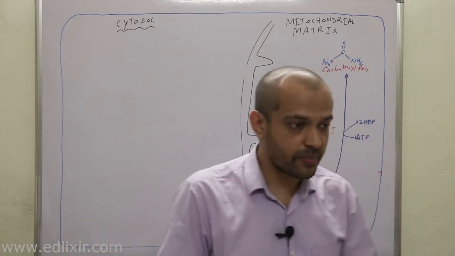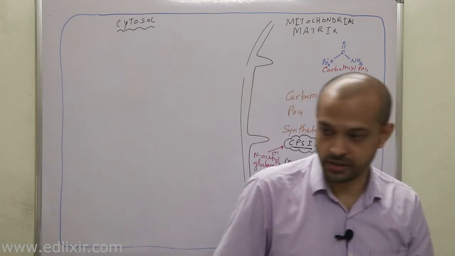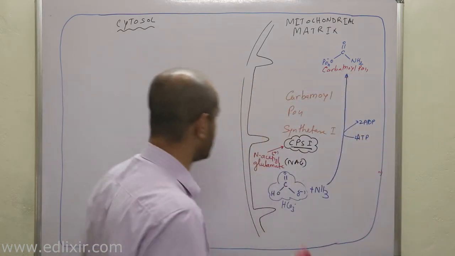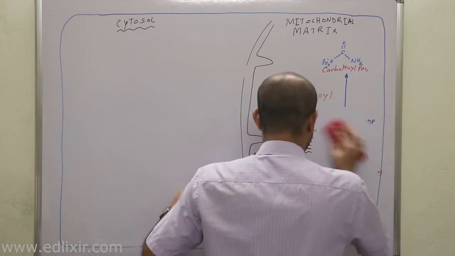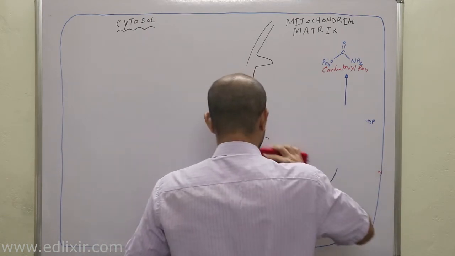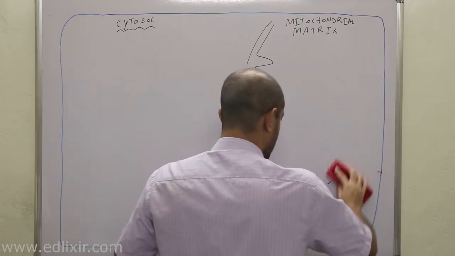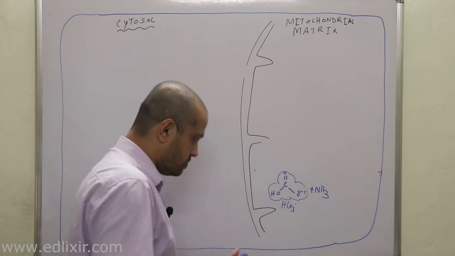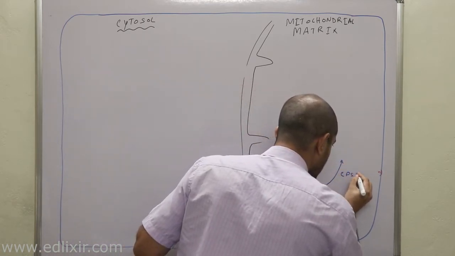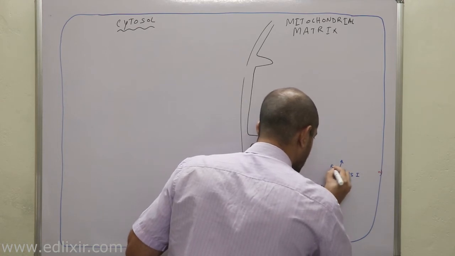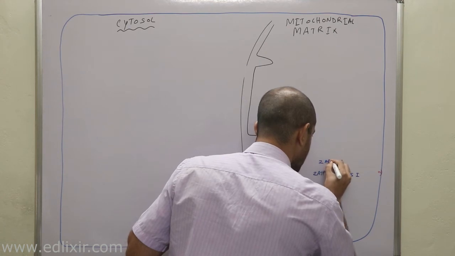Why are they not present in your body proteins? Because they don't have any codons for them. Now listen with all your attention. I will have to rub this a bit so that you can understand all the other reactions occurring in the mitochondria. So this is your CPS1. Now how many ATP? 2 ATPs, right?